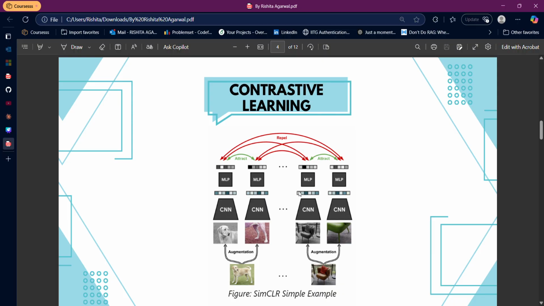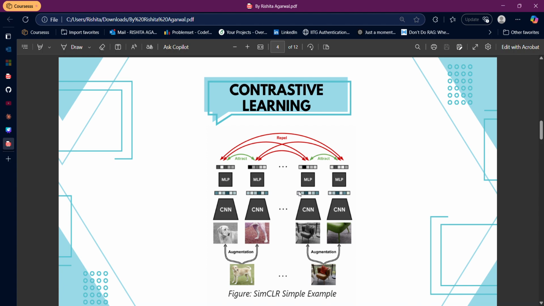So what's new in contrastive learning? Contrastive learning majorly focuses on two different aspects. It's a self-supervised type of learning, but it includes a set method or a set architecture. The main idea behind contrastive learning is to bring similar items together and to bring different items farther apart. So here the concept of positive samples and negative samples comes into the picture.